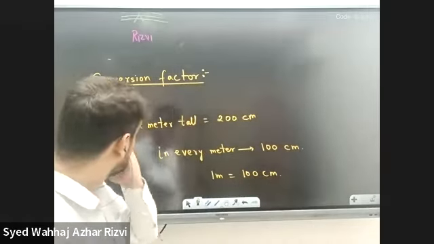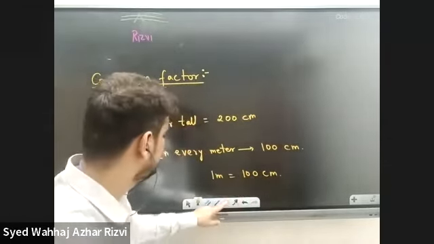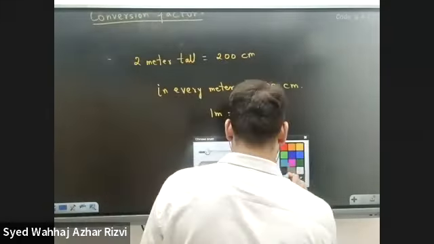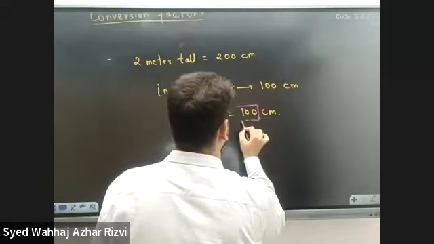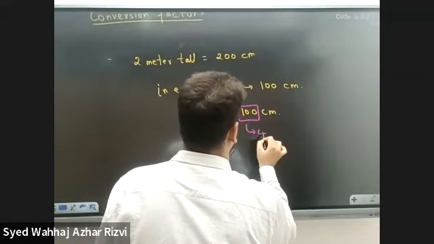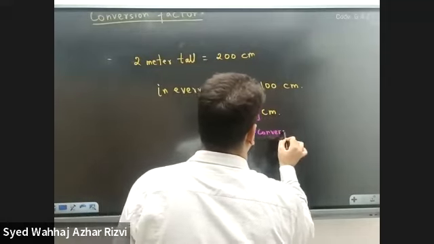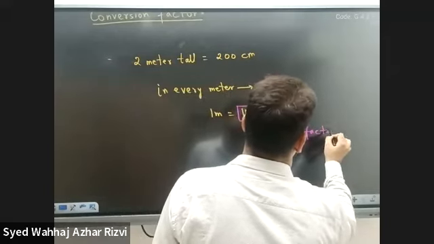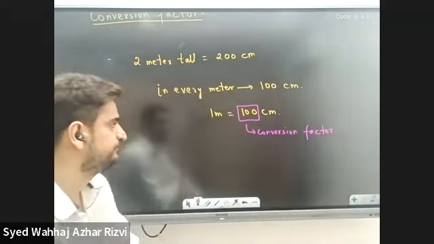Now this 100 is known as the conversion factor. Why?